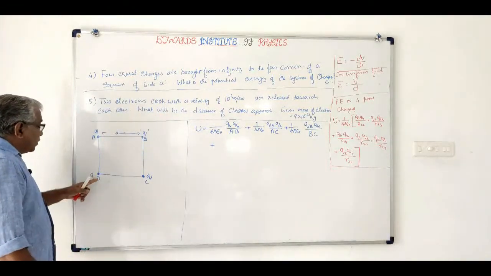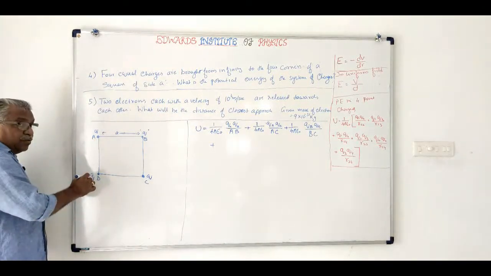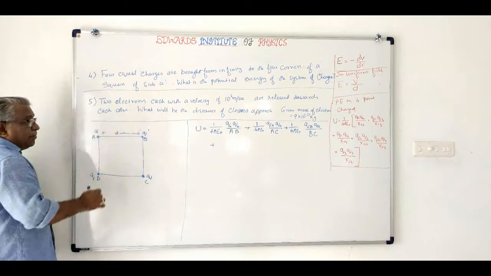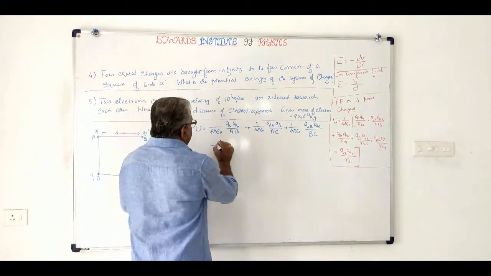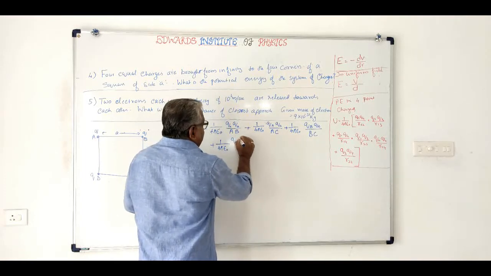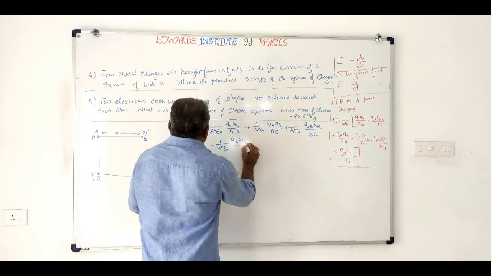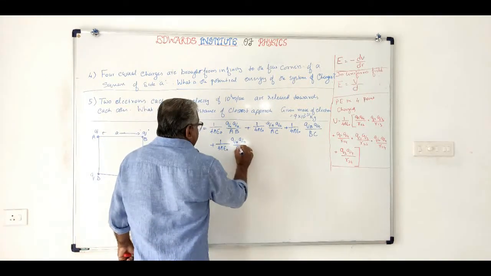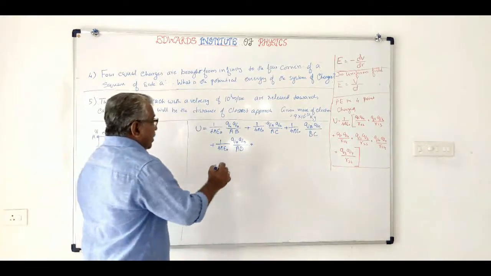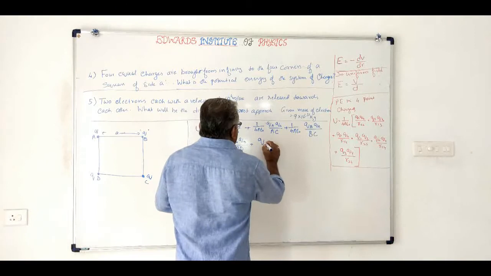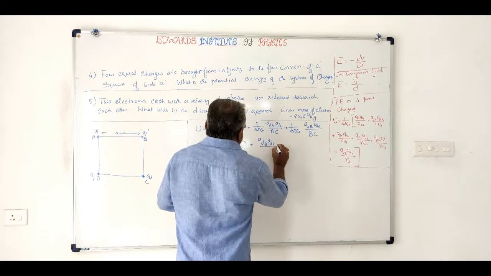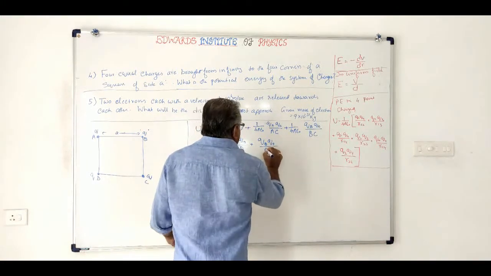Now I am bringing the fourth charge. This fourth charge Q will be repelled; its arrival will be opposed by A, B and C. So it will be equal to 1 by 4 pi epsilon 0 Q at A, Q at D by the distance AD, plus B also will oppose, that will be QB QD by BD.